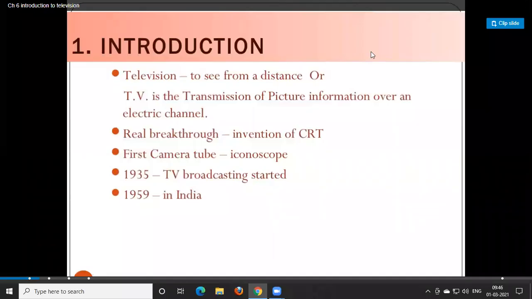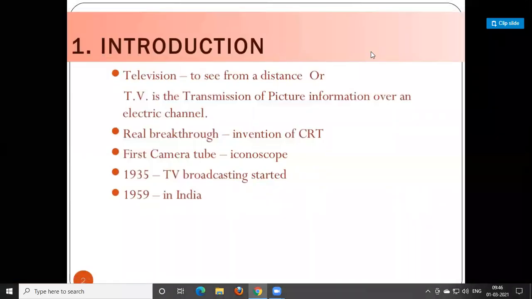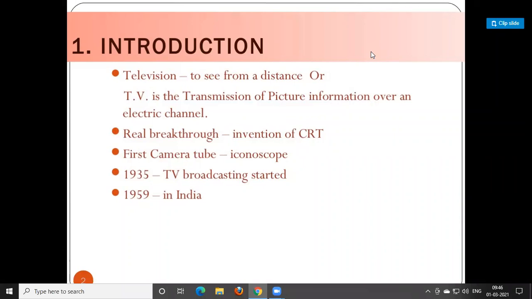We will start our first lecture for the final year students of ENTC. The name of the subject is Multimedia Communication Technique. In this subject, we have 6 units, and from these 6 units, 3 units are for the first semester and 3 units for the second semester.